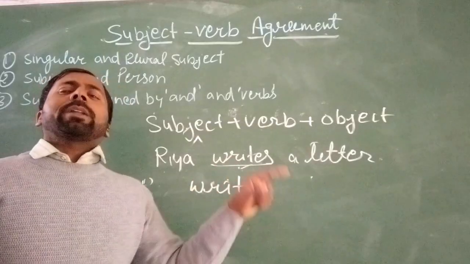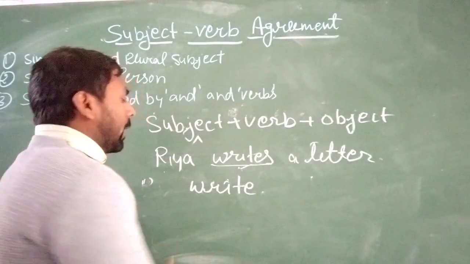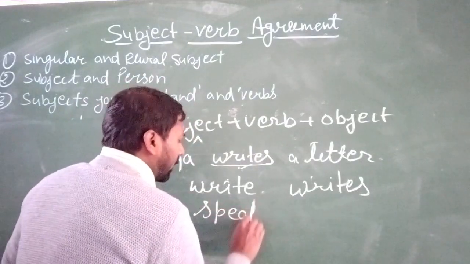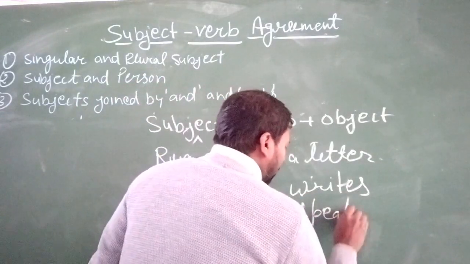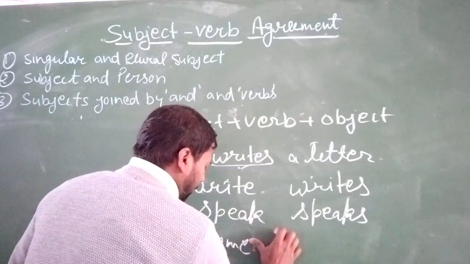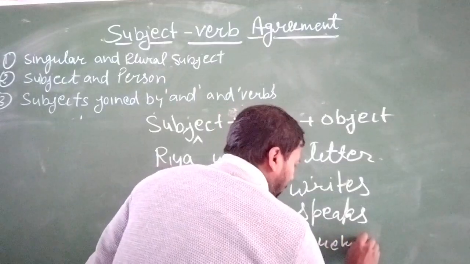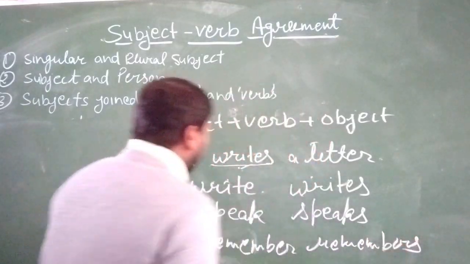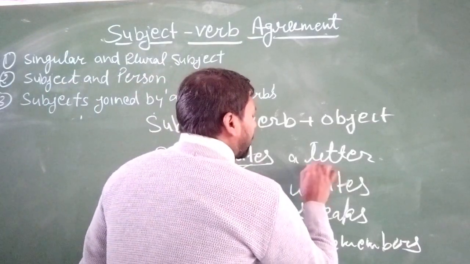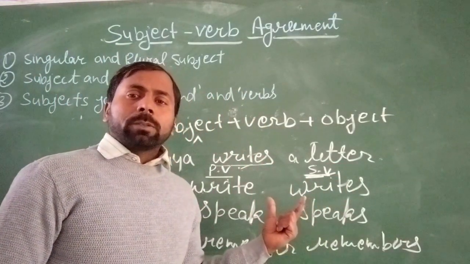So this word is a plural number word, and when we use S or ES with this word, it converts into the singular form. Like write will be writes, speak will be speaks, remember will be remembers. So this is the plural number word, and here the singular number word, opposite of the noun words.